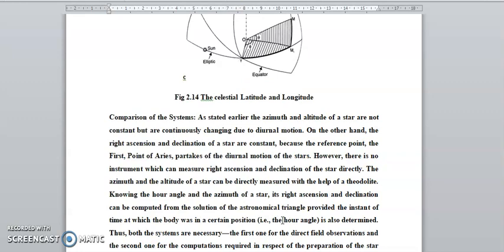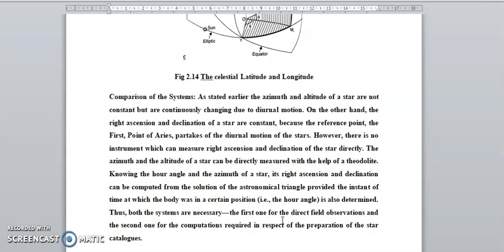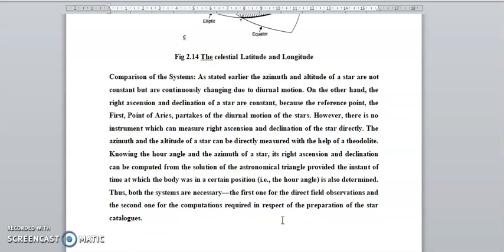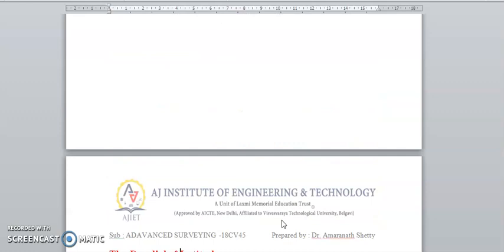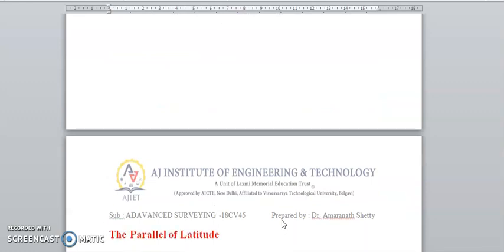Both the systems are necessary. The first one is for direct field observations. The second one is for computing, required with respect to the preparation of the star catalog. Okay. Now we go for, thank you.